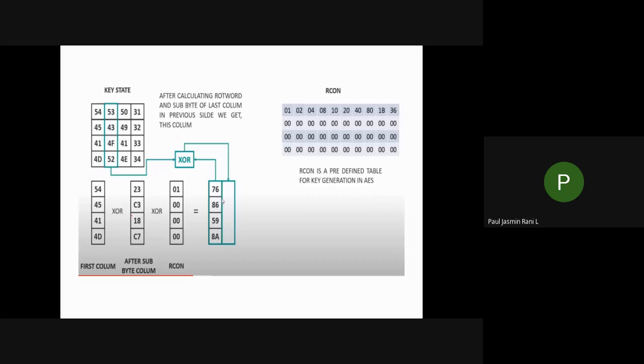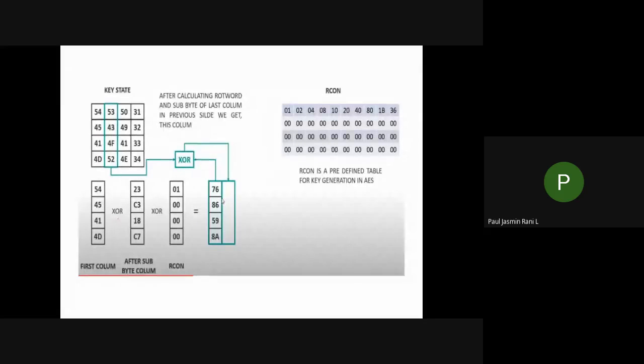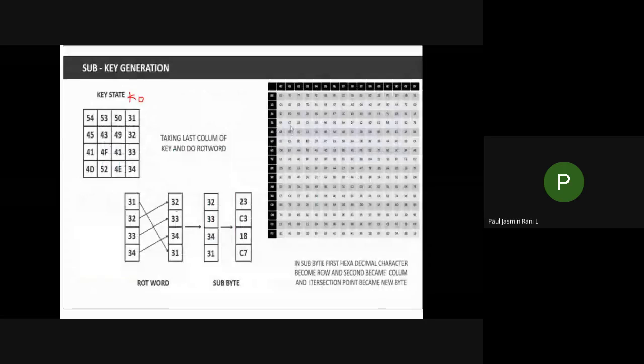After doing this, what you have to do is take the key state. You have the key state K naught, you have to take it. Next you have to XOR it with the value you got, that is 23, C3, 18, C7. You have to take the first column and do the XOR with your 23.